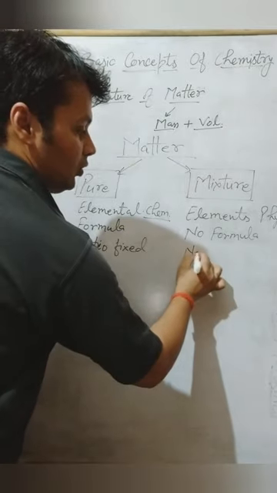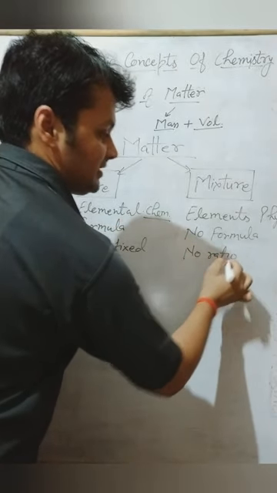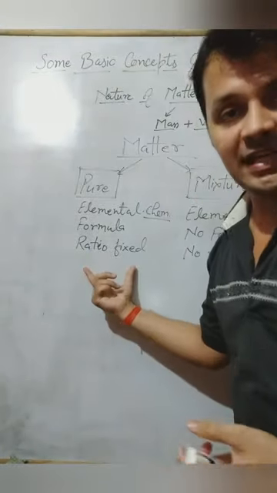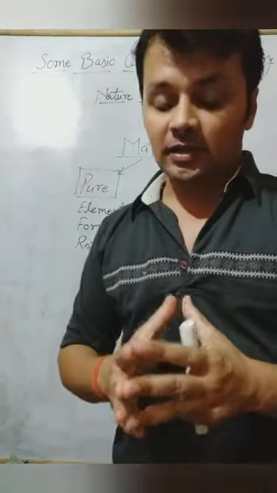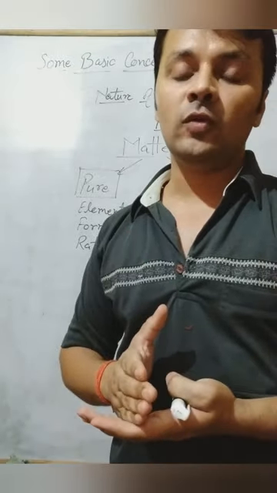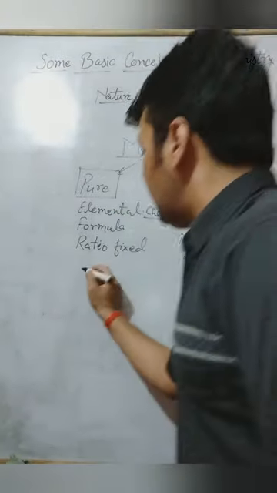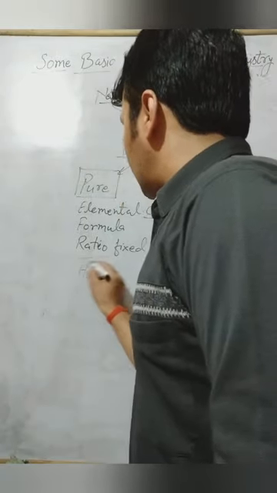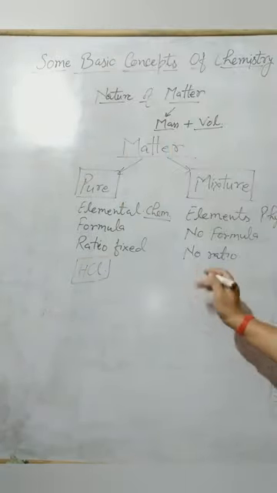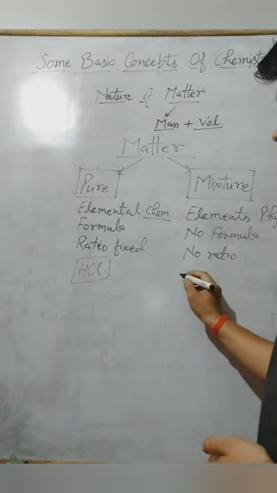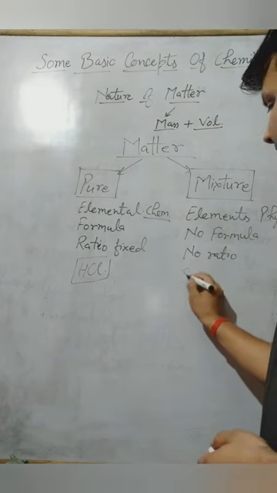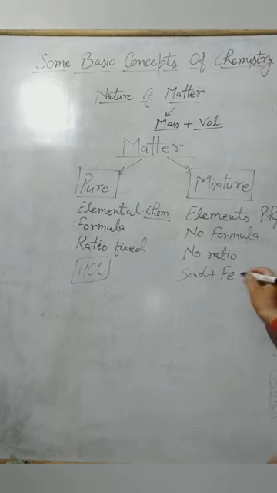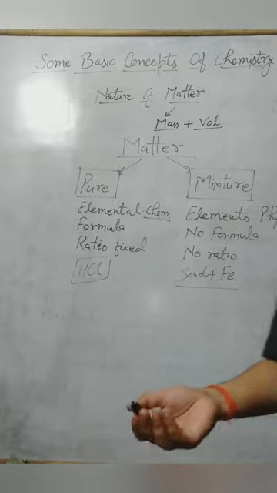Here there is no ratio of the elements, right? For example, if we take HCl, hydrochloric acid, one atom of hydrogen and one atom of chlorine combine together to form a compound. Whereas in a mixture, for example, if we take sand particles and iron pieces and mix them, then no formula is made.